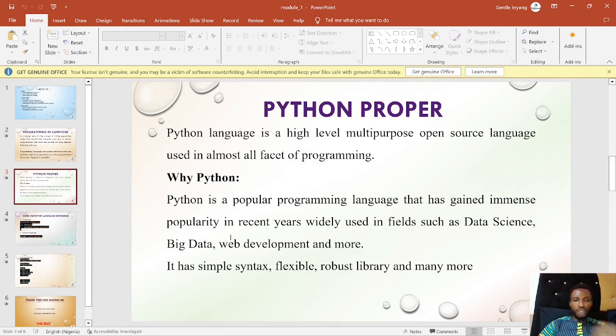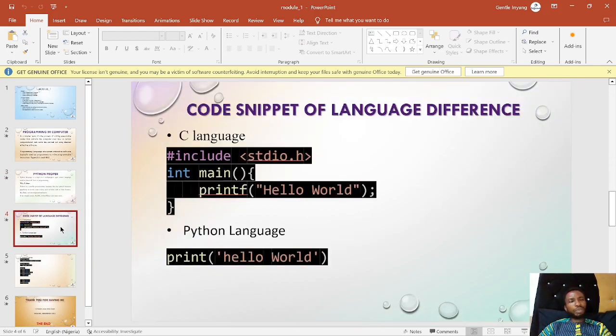Okay. So people have been asking this question: why Python? Why do people prefer Python? Now let's take three languages and compare them using some code snippets. This is C language, right? And my core foundation, what I want to do is to print hello world. Now, notice here that for you to print hello world in C language, you need about one, two, three, four lines, though this can be clustered to 3 lines or thereabouts. But if you want to write it one after the other, you need 4 lines of code to actually print out hello world.